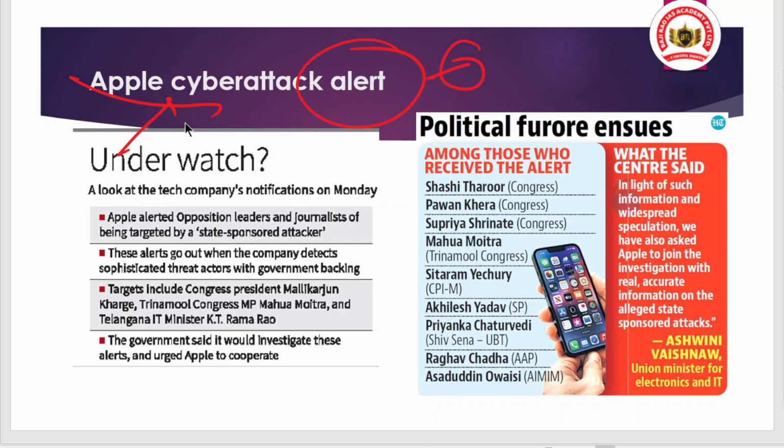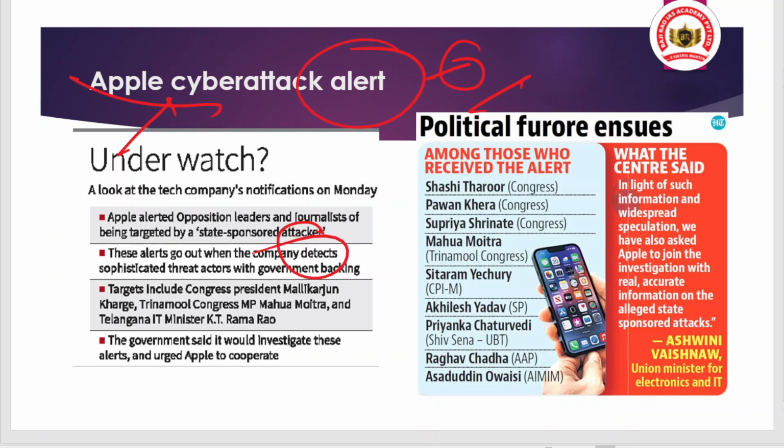Okay, but what will be the truth? Only time will tell. But the government also said that they will cooperate with the company for this investigation, and that the truth must prevail. And when we talk about further detail, the alert also says that the company detects sophisticated threat actors with government backing.